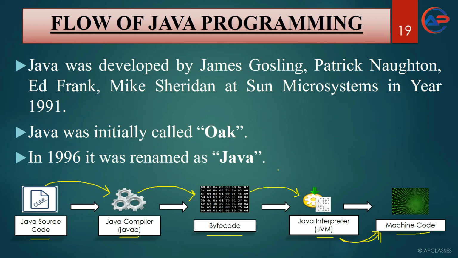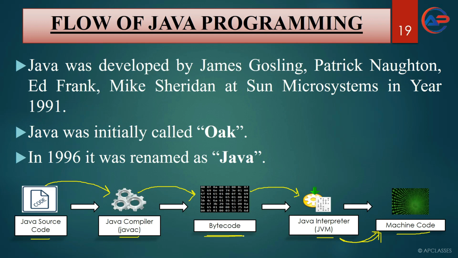Second question, they can ask you what is Java source code. So Java source code is the starting code which is written by the developer, or by the programmer. Further, Java source code will be converted to bytecode, and then it will be converted to machine code, where it can run on a specific operating system.